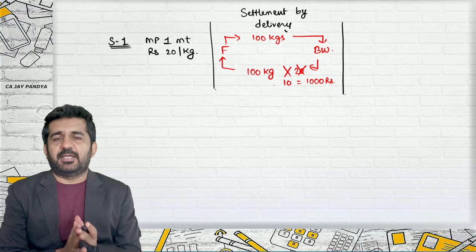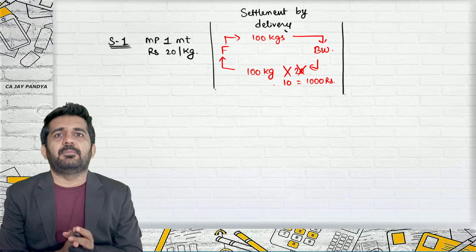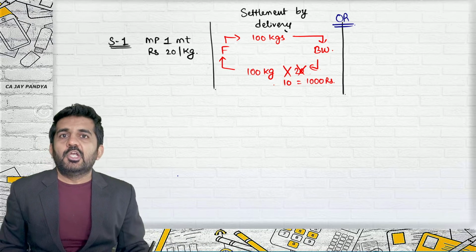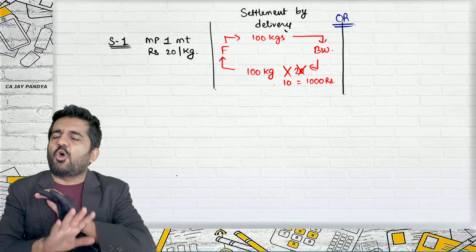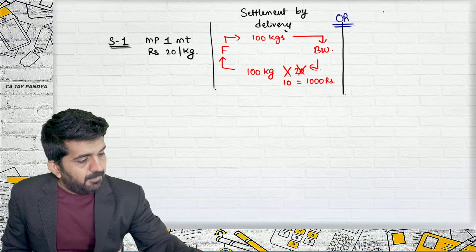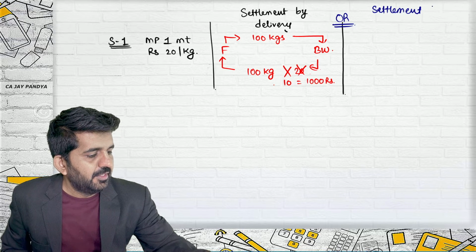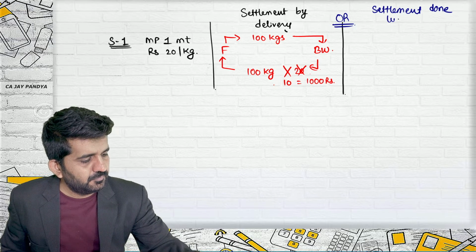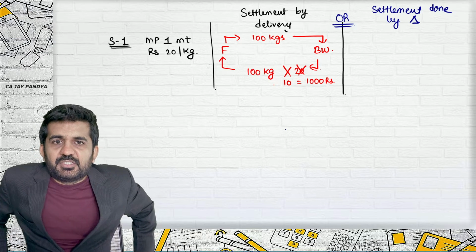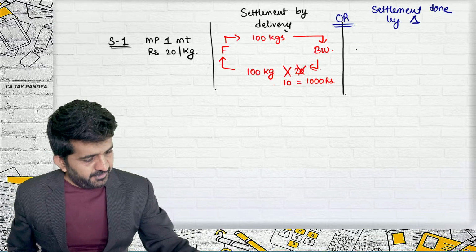There is another concept, an important concept, and this is the concept which is actually applicable in practical life. That is, first understand it all. So if the settlement happens by delivery, the contract is over, the contract is settled, everything is finished. Is it alright? But if the settlement is done by difference, settlement is done by difference, is it alright? Then how to do settlement by difference?